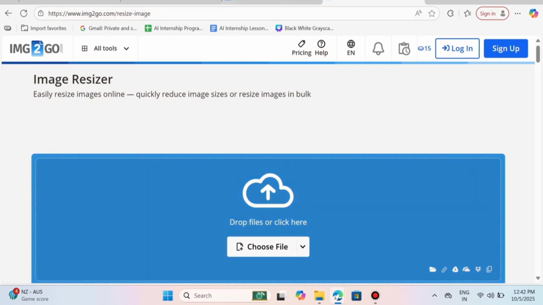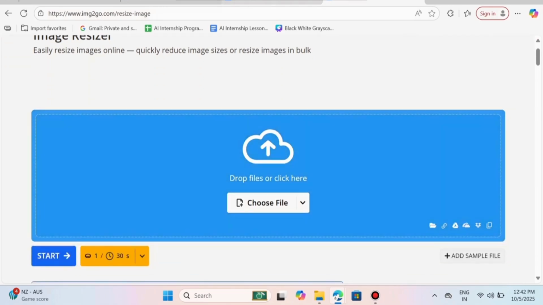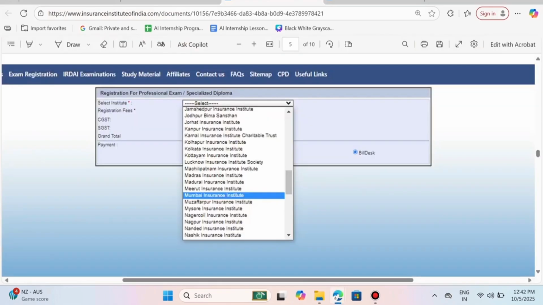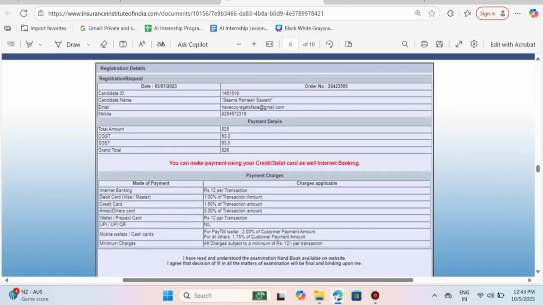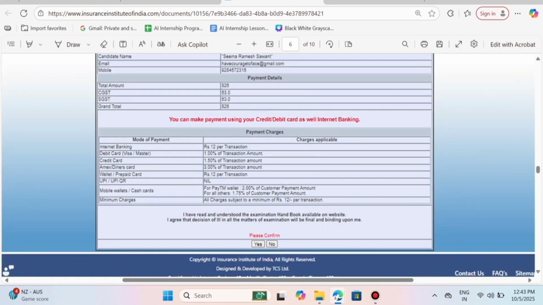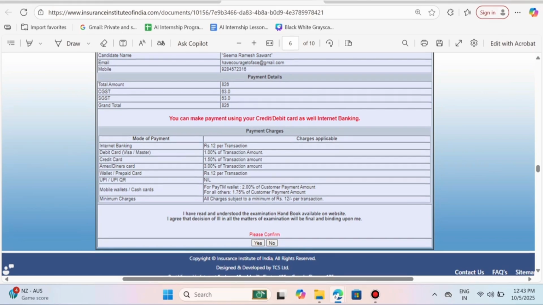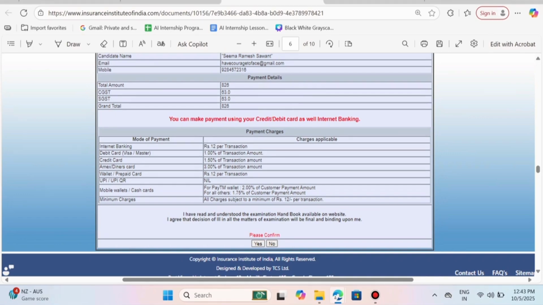The next step is selecting the institute according to your city. If you are residing in Mumbai, then you can select Mumbai Insurance Institute. Now you will see all the charges if you pay using debit card or credit card. I recommend using UPI as it has zero gateway charges on fee payment. Click yes